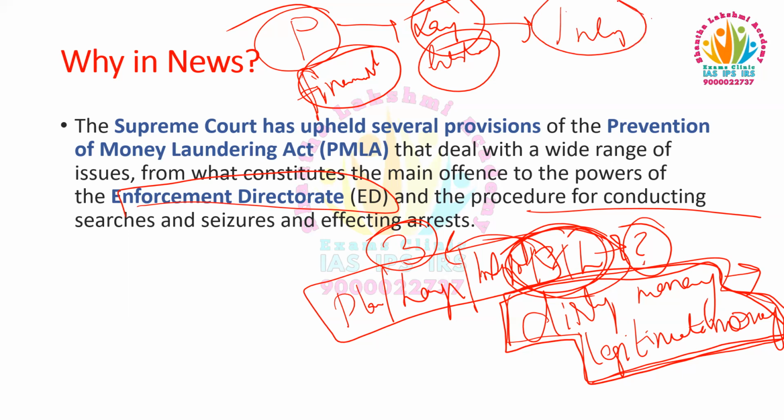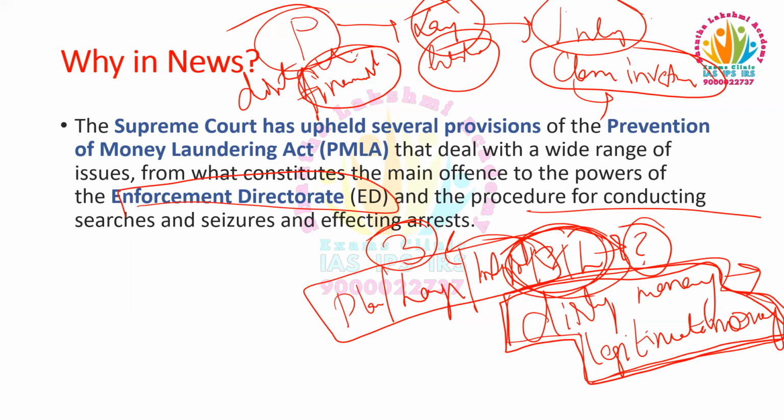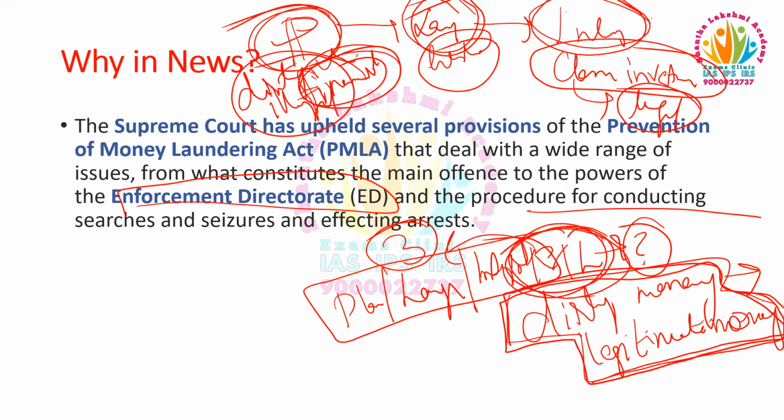They return the laundered money to be spent, that is for clean investments. So in this process, the dirty money earned through illegal activities will be claimed as money earned through legal or legitimate activity. So these are the 3 stages involved in the money laundering process: placement, layering, and integration.